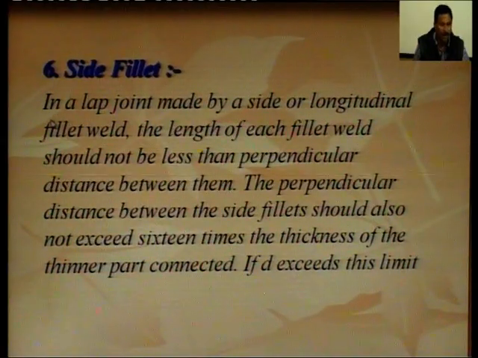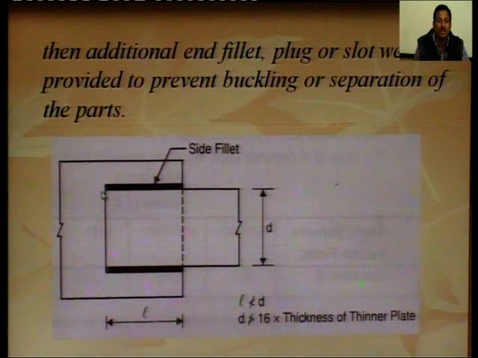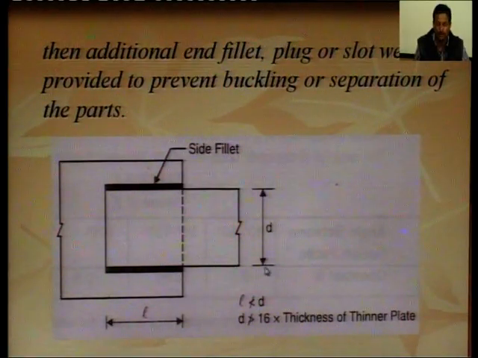In a lap joint made by a side or longitudinal fillet weld, the length of each fillet weld should not be less than the perpendicular distance between them. In the diagram, this length is not less than the perpendicular distance between these two fillet welds. So, L is not less than D.